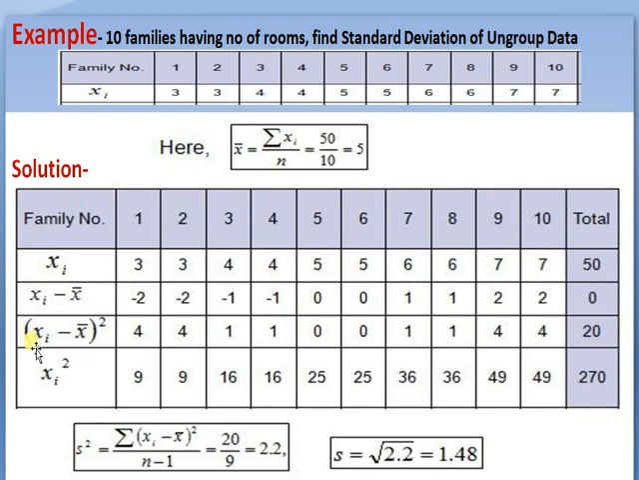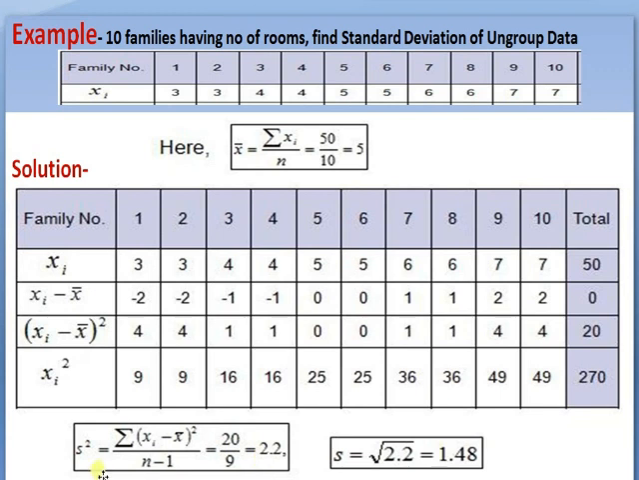5 rooms per family is the average, and we find out x minus x bar. Subtracting the mean 5 from each xi value: 3 minus 5 is minus 2, 3 minus 5 is minus 2, 4 minus 5 is minus 1, 4 minus 5 is minus 1, 5 minus 5 is 0, 5 minus 5 is 0, 6 minus 5 is 1, 6 minus 5 is 1, 7 minus 5 is 2, and 7 minus 5 is 2. And this summation of x minus x bar is always 0 because it is the property of the mean. Sum of all the deviations taken from their mean is always 0,